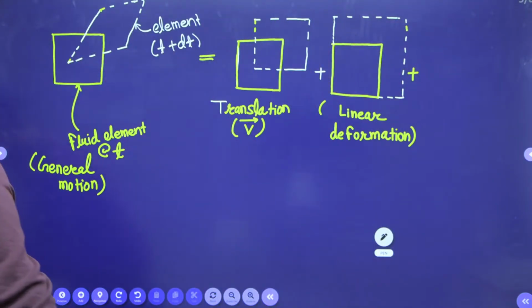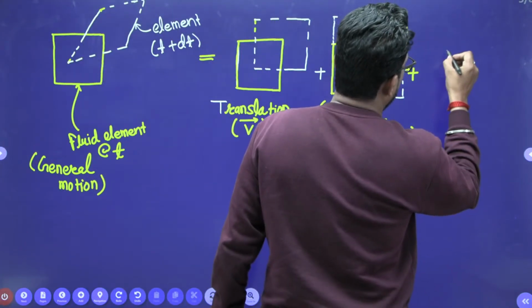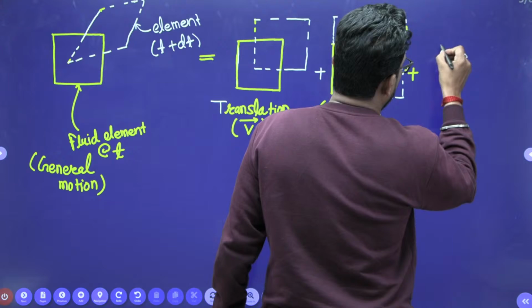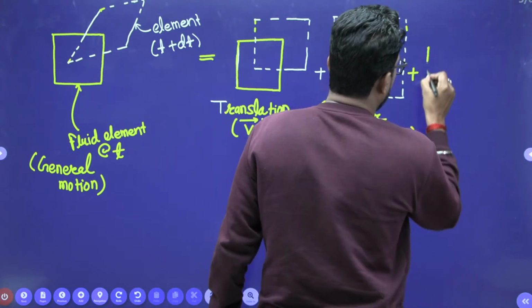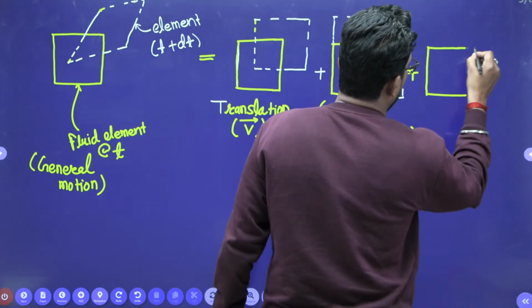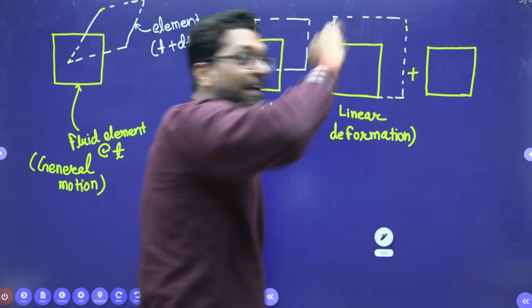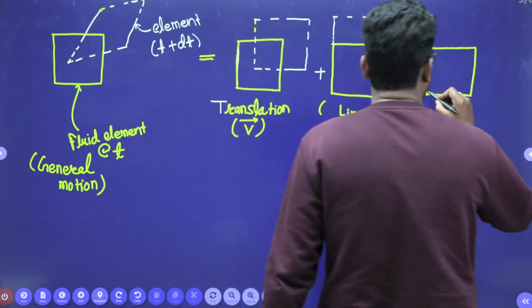Now there may be rotation, rigid body like motion. Let's suppose this is your body, and this body will rotate like that.